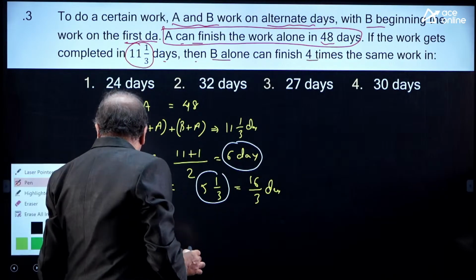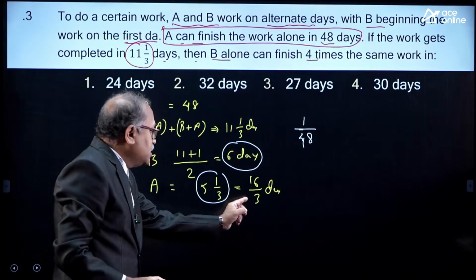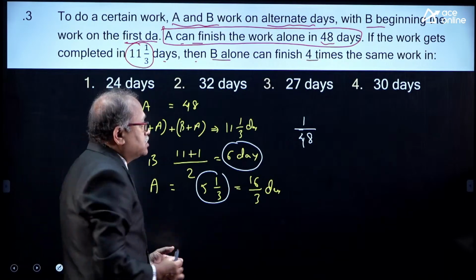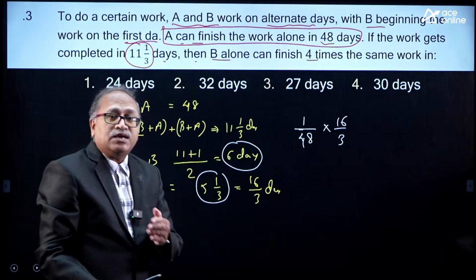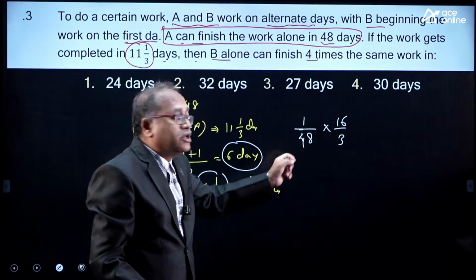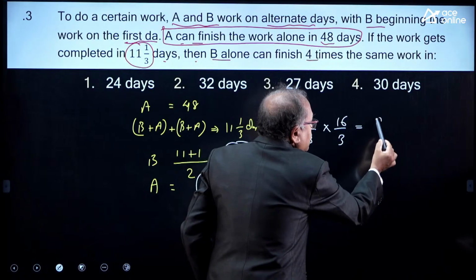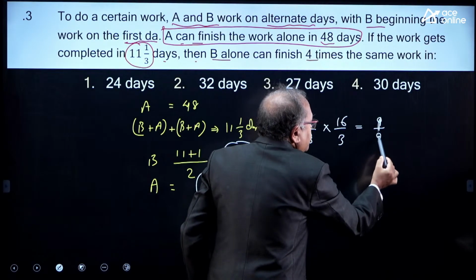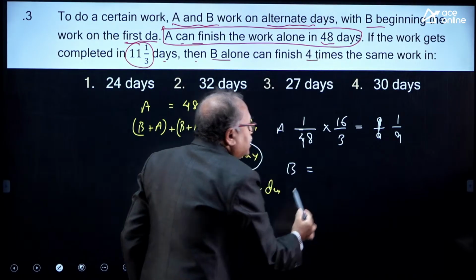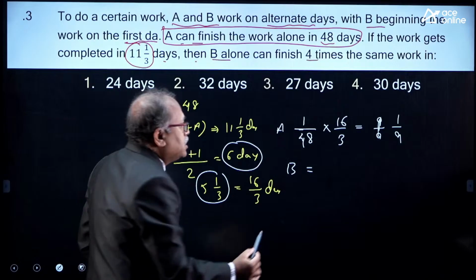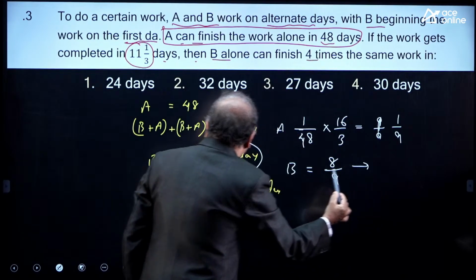So what is 1 day work of A? 1 day work of A will be 1 by 48. Here I know that A has worked for 16 by 3 days. So in 16 by 3 days, how much of the work has A finished? This gets cancelled 3 times and gives 1 by 9. So A has completed 1 by 9, then obviously B has completed the remaining part, that is 8 by 9 of the work is completed by B.